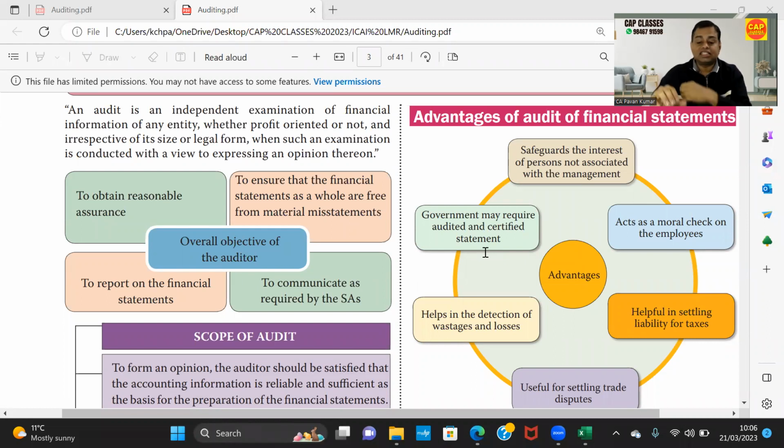Let us continue our discussion with auditing. We have started with chapter 1, nature and scope of audit, and in that we have discussed a few questions in the previous session. Today, let us continue our discussion.